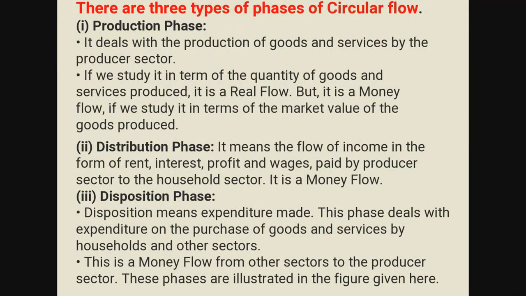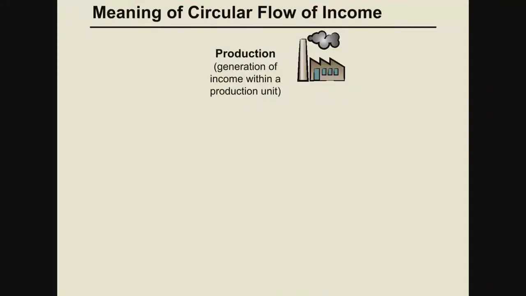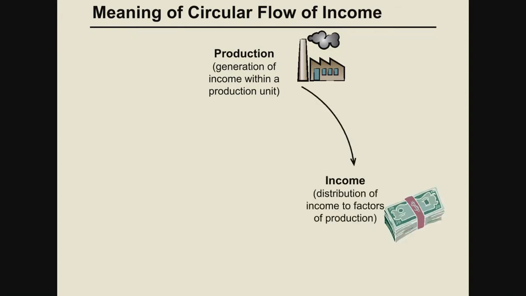So these three are the important phases of circular flow. Now we can understand. See, production is done by the firm. Through production, generation of income will be done and it is distributed to the household.